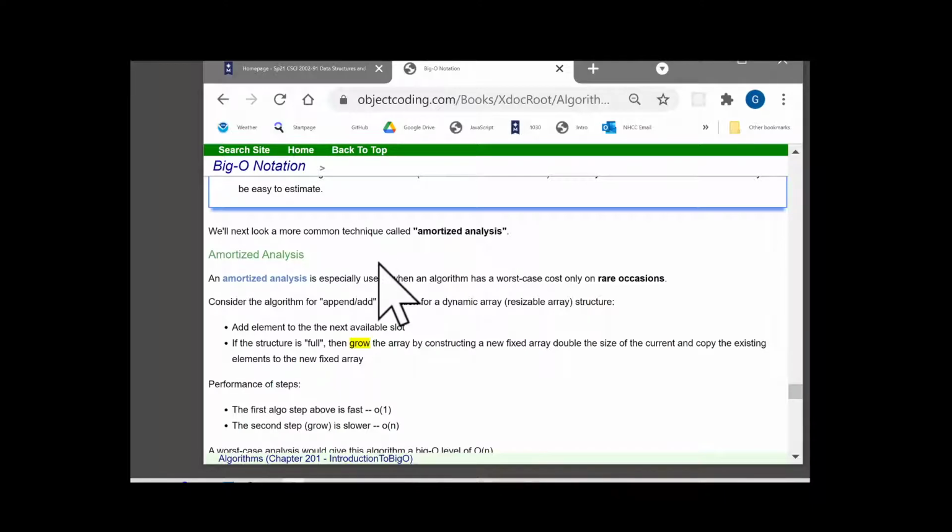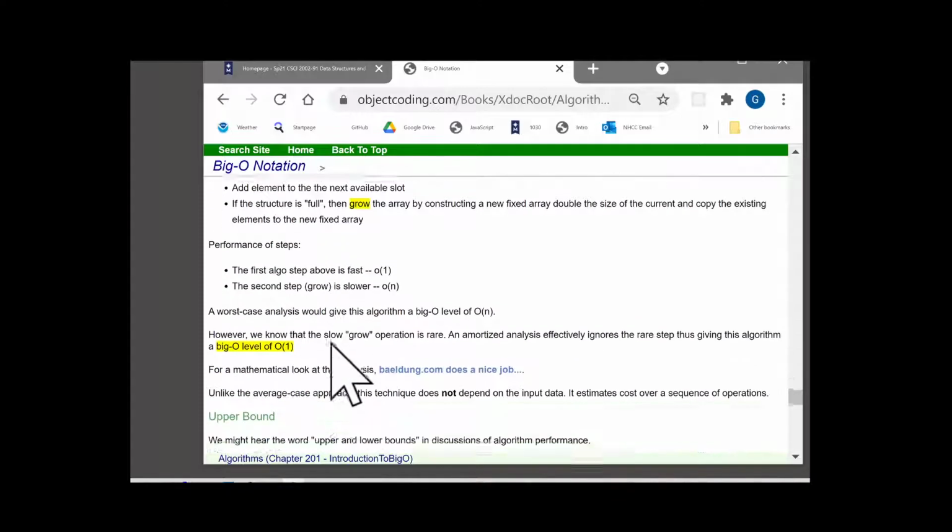You add maybe 1,000 elements and then you grow it. You add another couple thousand elements, you grow it. So it only happens once in a great while. It's rare. So we have a different kind of analysis for that.